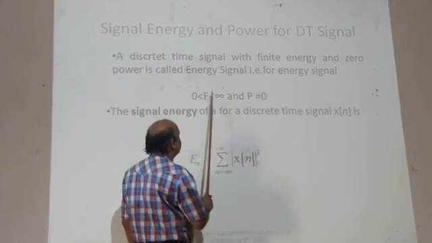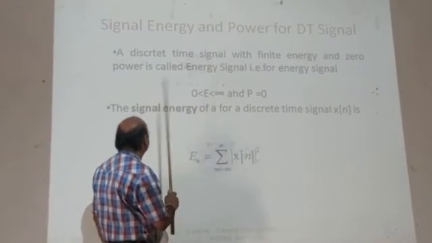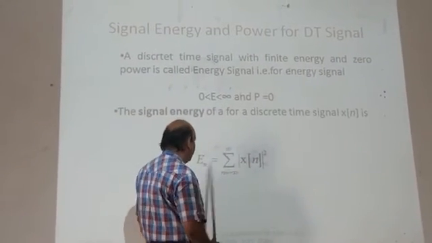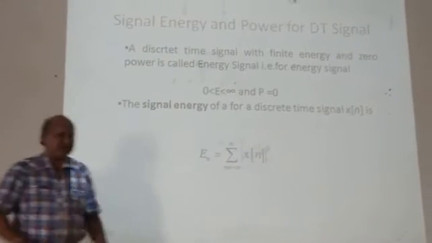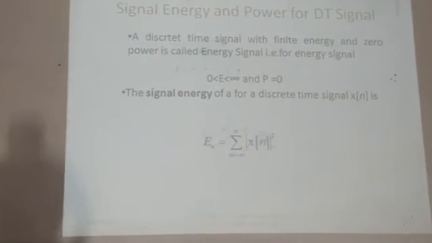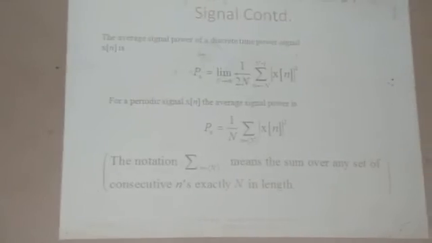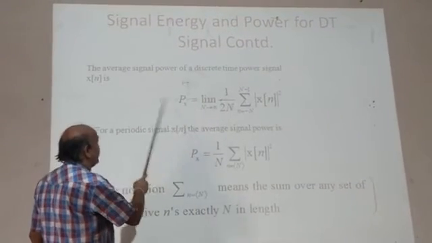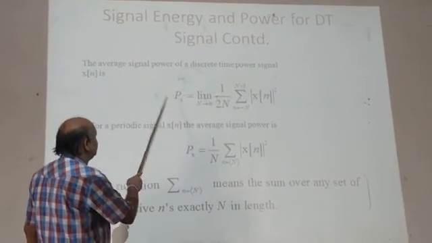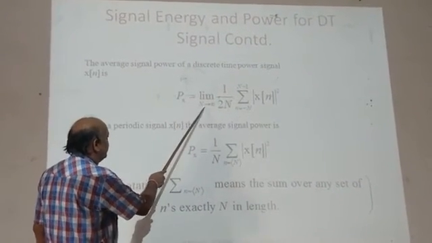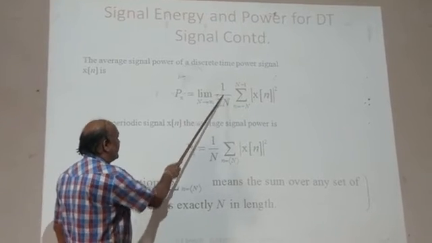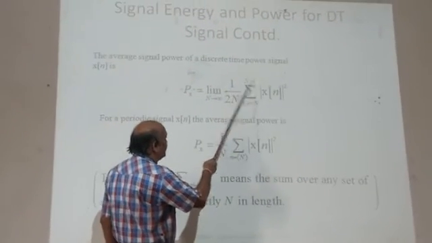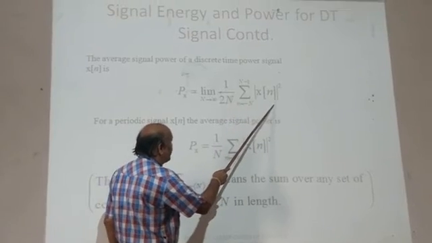That is, for an energy signal, energy is finite and power is 0. The signal energy for a discrete time signal x of n is given by this equation. Thus, in the last slide we have seen about this signal also. Now, the average signal power of a discrete time power signal x of n is given by P equal to limit N tends to infinity 1 upon 2N summation n equal to minus N to N minus 1 magnitude of x of n square.